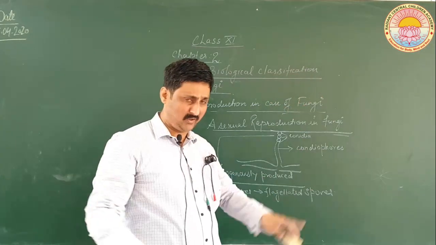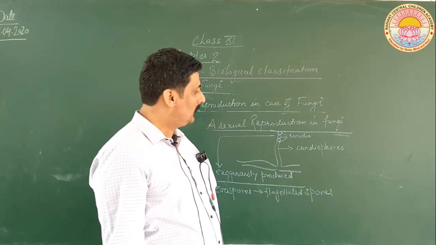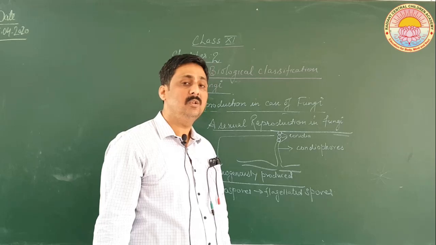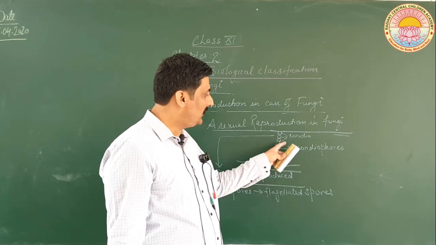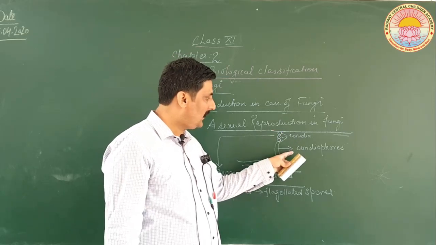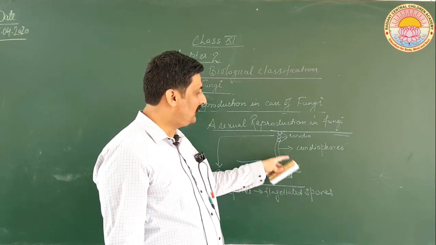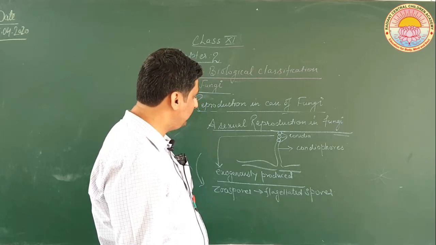They may have an outer covering as in the case of sporangium or sporangia, produced through special hyphae called sporangiophores. In the case of conidia, there is no outer covering and they are produced from special hyphae called conidiophores. So that is the difference between them.